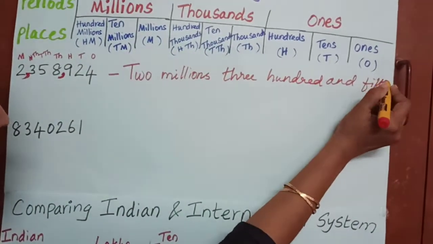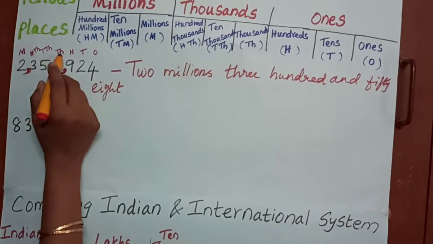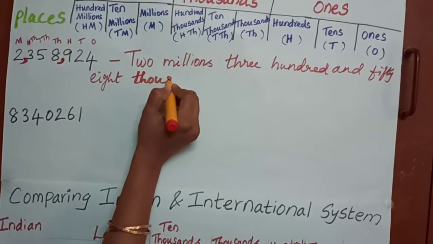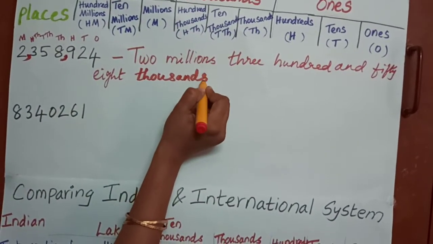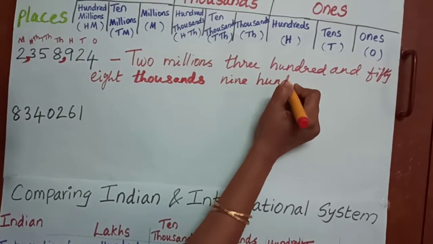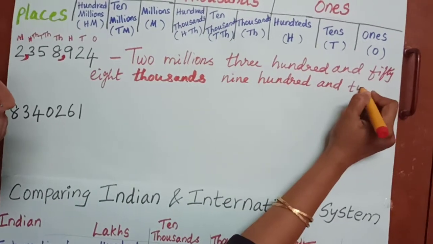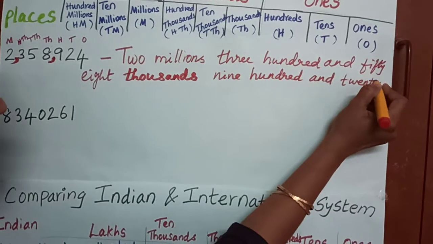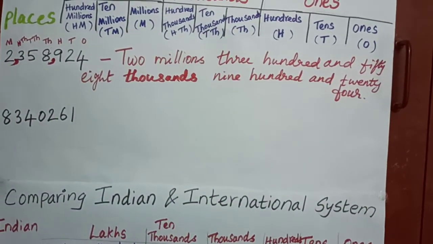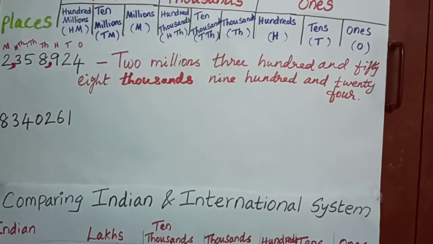2,358,924. What place is it? It is in which period? Thousands period. 358,000s. And 924. So first we have to insert commas according to the international system, then we can go on.